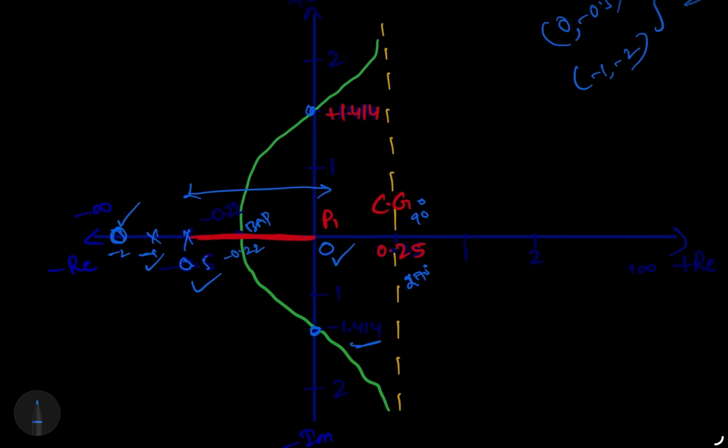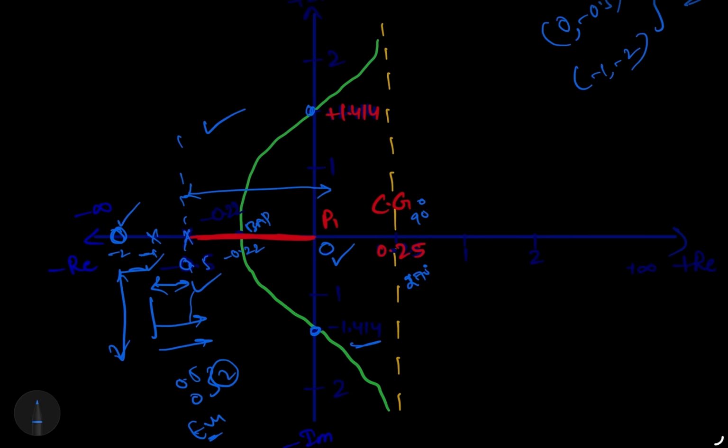Only one pole exists, so locus will definitely exist in this range because the count is odd. In the range minus 0.5 to minus 1, the count on the right side is 2, that is minus 0.5 and 0. This is even, so there is no locus. Between minus 1 and minus 2, check the range: the count will be 3.